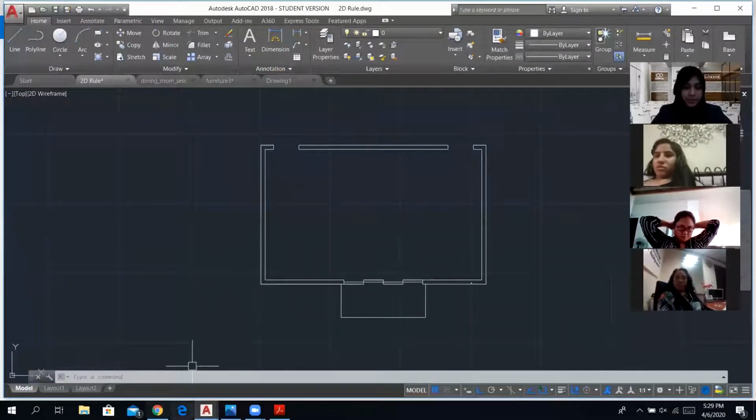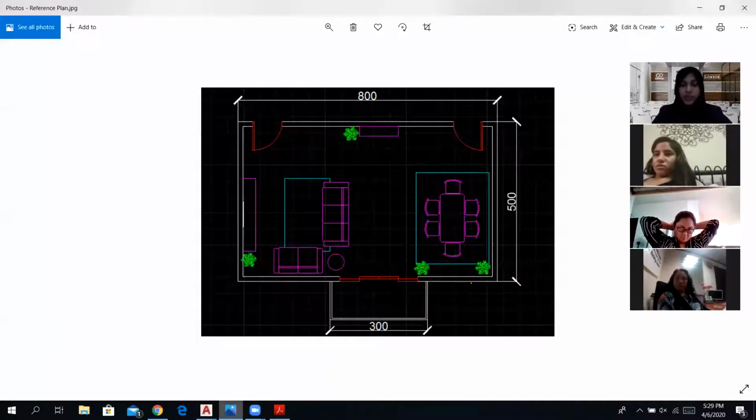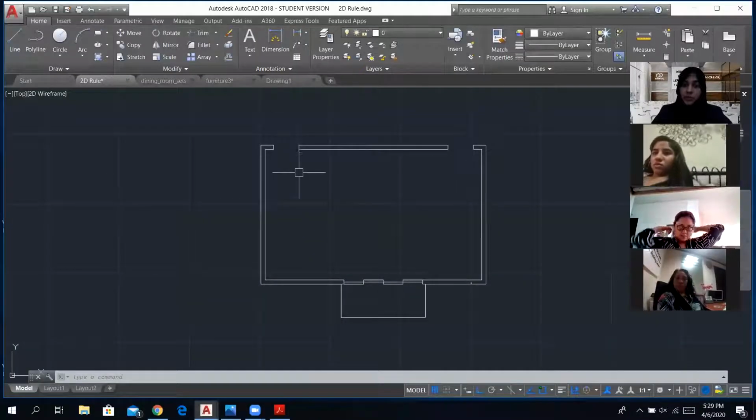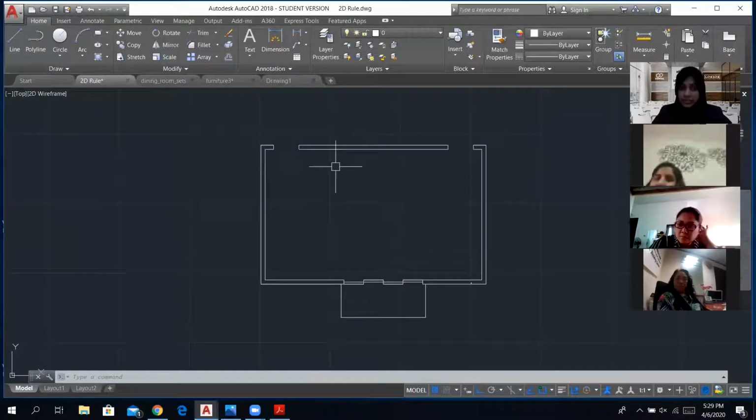Next would be to define the circulation path. Now, when we have 2 door openings, by default, this area right here has to be clutter-free or free of any furniture.